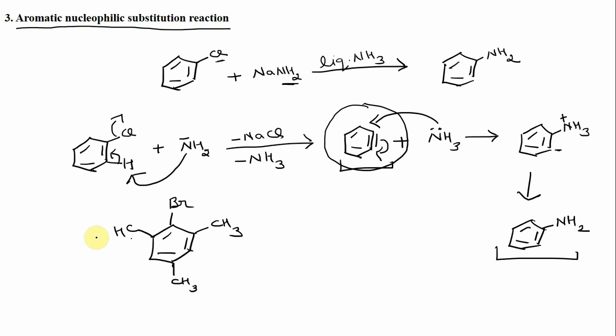Since bromine is a leaving group, but at the adjacent carbon there is no hydrogen, this substrate can't form benzyne. So if you treat it with sodamide, no reaction occurs as there is no formation of benzyne. So this is proof that this reaction takes place via benzyne formation.